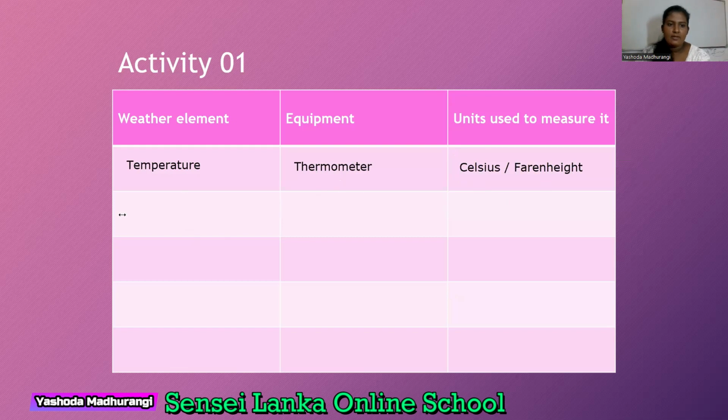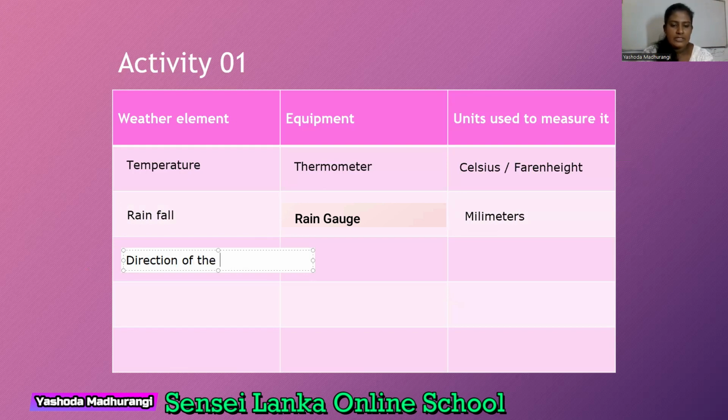And then, what is the next one? Rainfall. What is the equipment we use for this? Rain gauge. And then unit, millimeters. And next one, today we learned it.